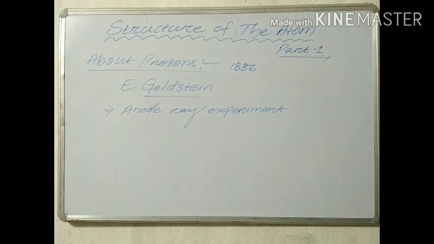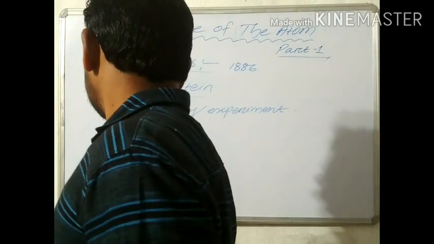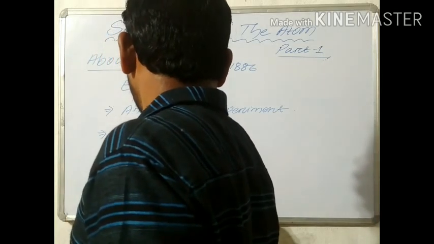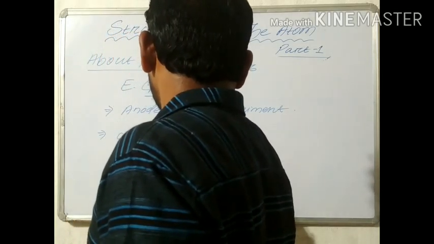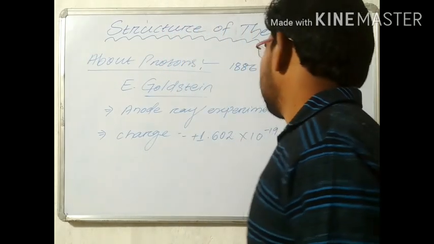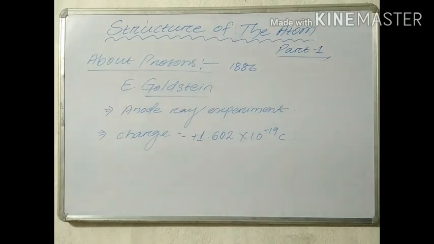The charge of proton is 1 plus, 1.602 into 10 to the power minus 19 coulomb. Because the proton is positive, that's why the charge is also positive.